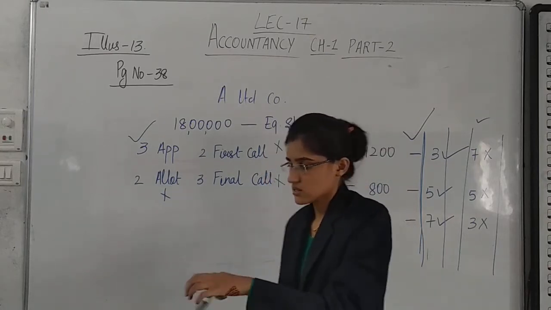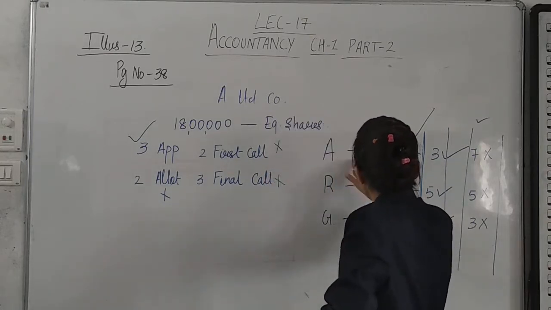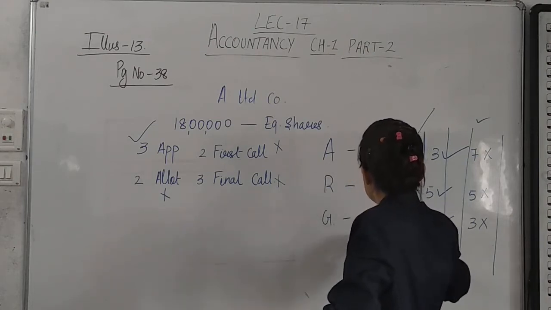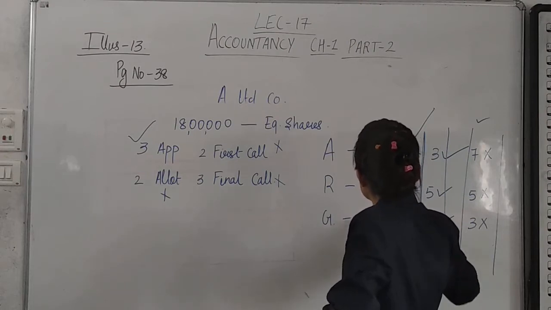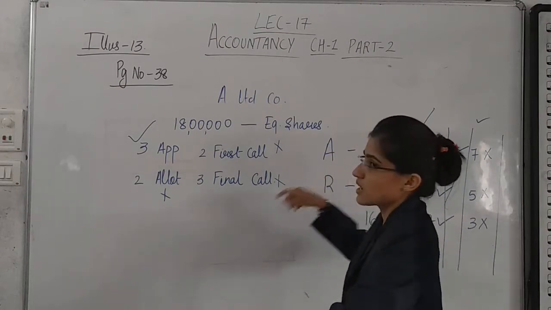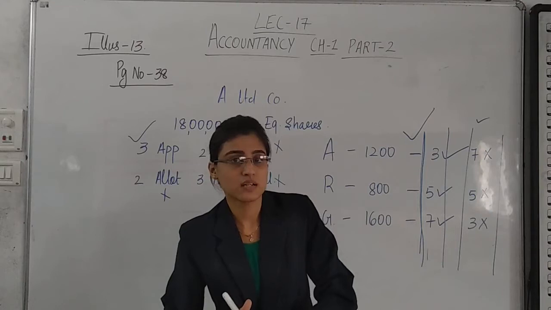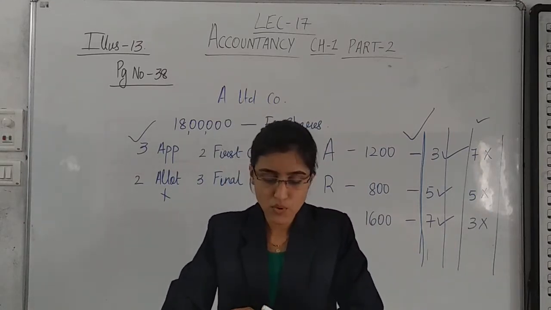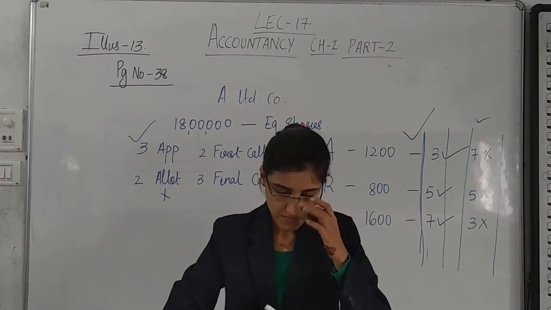Which shares? The shares of these 3 people. 1200, 800 and 1600. So 1000, 2000, 2600, 2800 and plus 800, making it 3600 shares. So total shares forfeited are 3600. Yes?